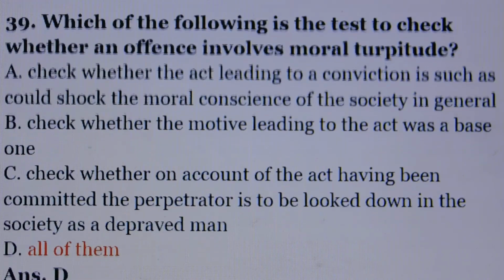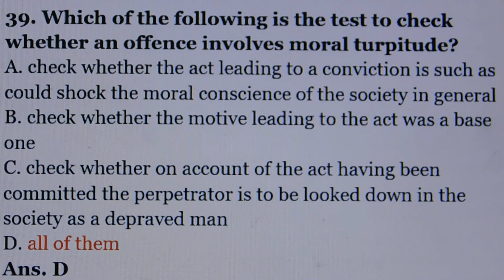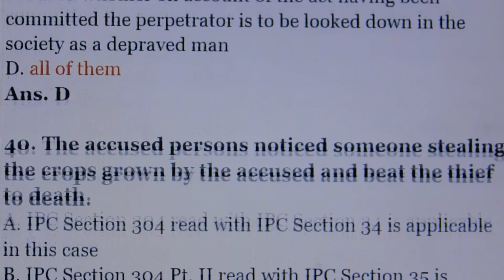Question number 39. Which of the following is the test to check whether an offence involves moral turpitude? Answer is option number D, all of them. Option A, check whether the act leading to a conviction is such as could shock the moral conscience of society in general. Option B, check whether the motive leading to the act was a base one. Option C, check whether on account of the act having been committed, the perpetrator is to be looked down upon in society as a depraved man. All of them.